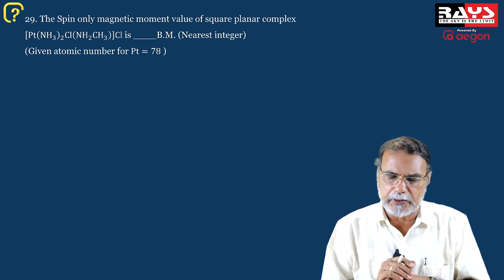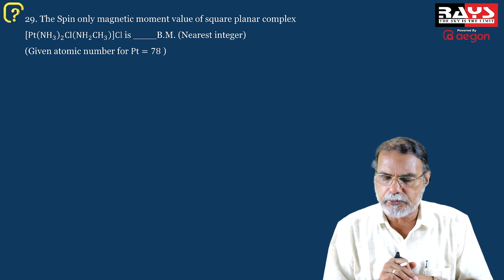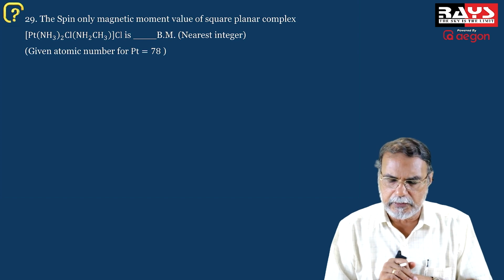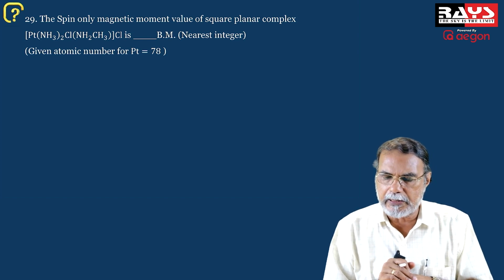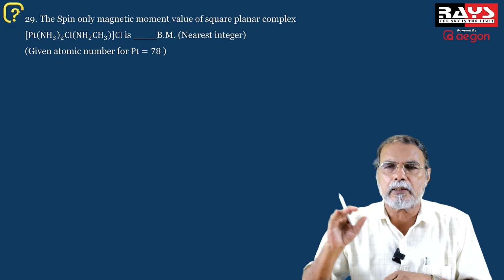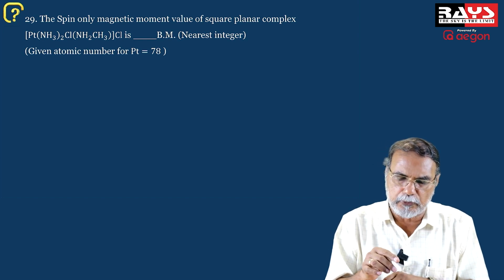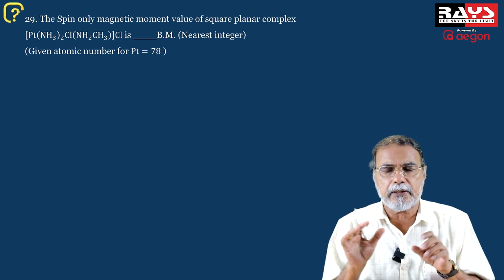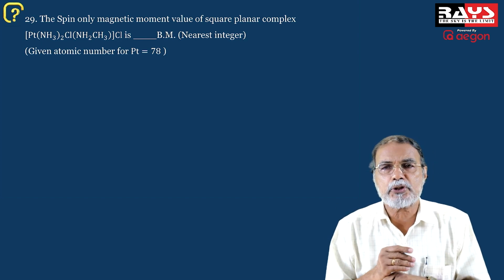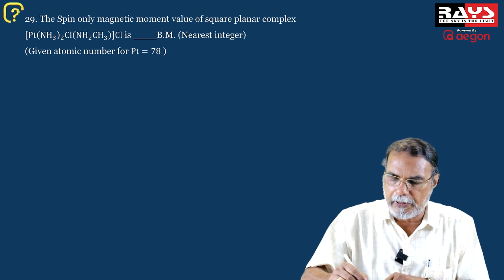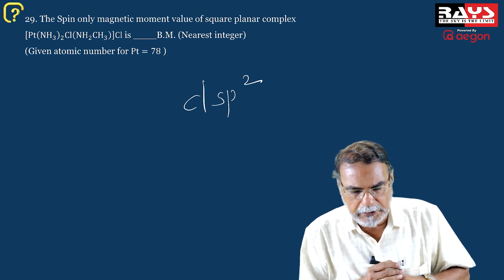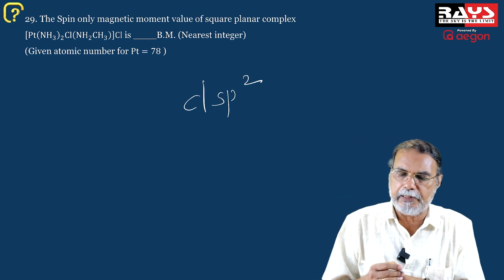Now coming to the next question, the spin-only magnetic moment, question 29, the last but one question in this question paper. The spin-only magnetic moment value of a square planar complex. It is given that it is a square planar complex, a platinum complex with 4 coordination: 2 NH3, 1 chlorine, and CH3NH2. It's a 4 coordinated complex of platinum, which is given to be square planar, which means the hybridization is dsp2. The atomic number of platinum is 78.